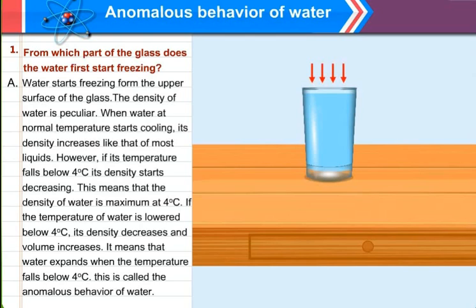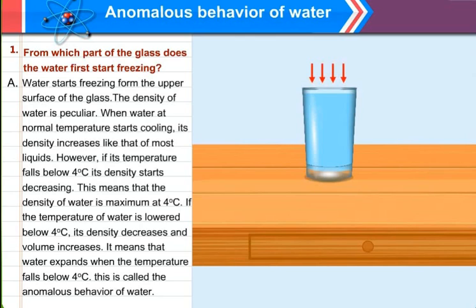However, if its temperature falls to 4 degrees Celsius, its density starts decreasing. At 4 degrees Celsius, water starts behaving abnormally. It shows its anomalous behavior. That is, below 4 degrees Celsius, its density starts decreasing.